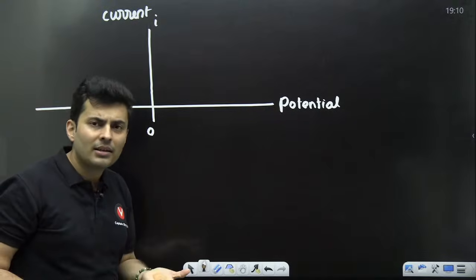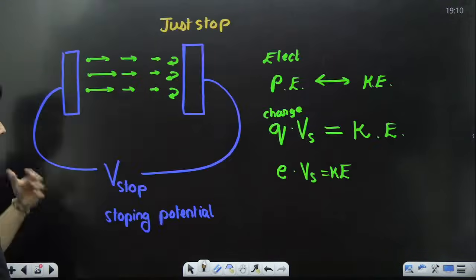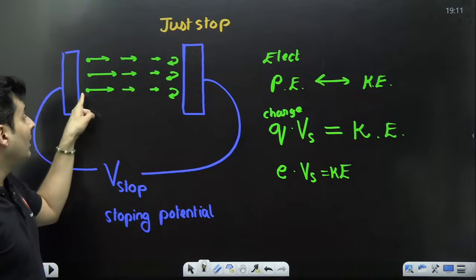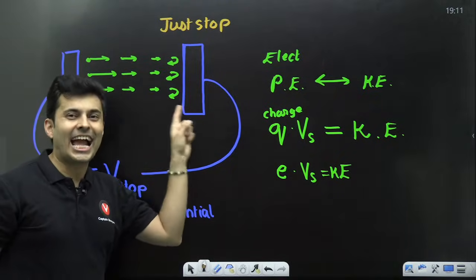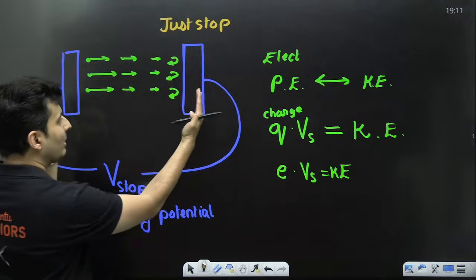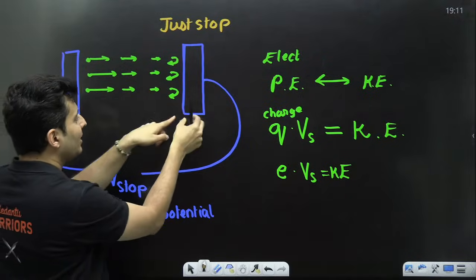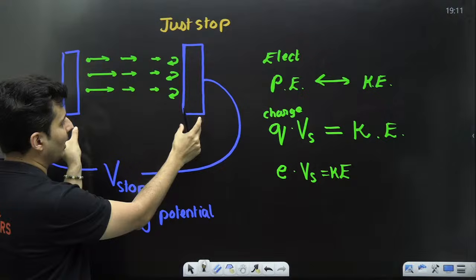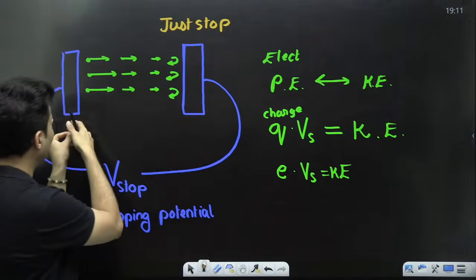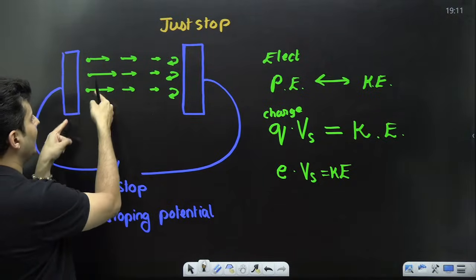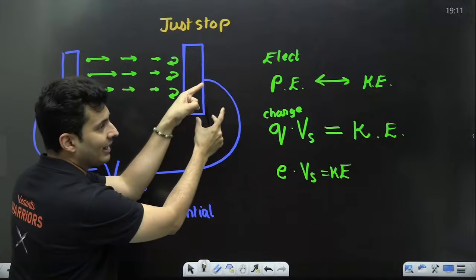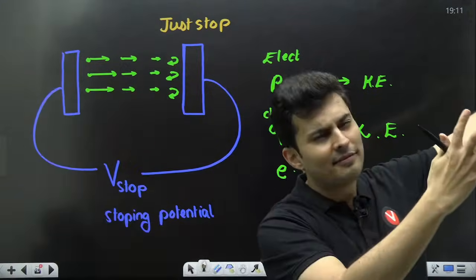What do they mean? If the potential is positive, the electrons are not decelerated, they are accelerated. The polarities matter: this is the positive terminal, this is the negative terminal. The negative will repel the electrons, the positive will pull the electrons, so the electrons will move faster.